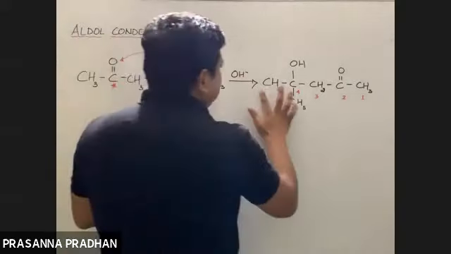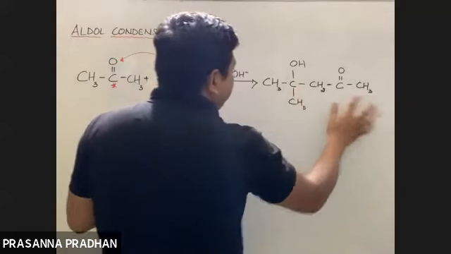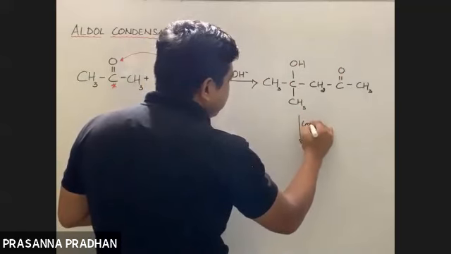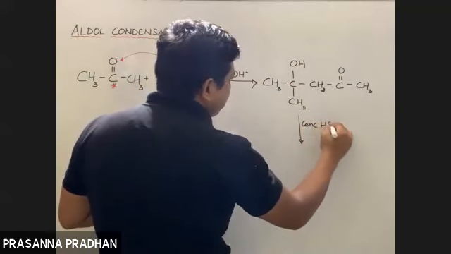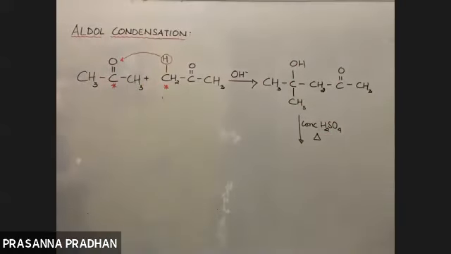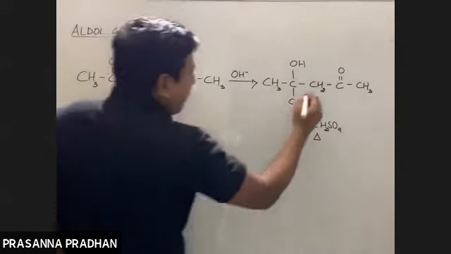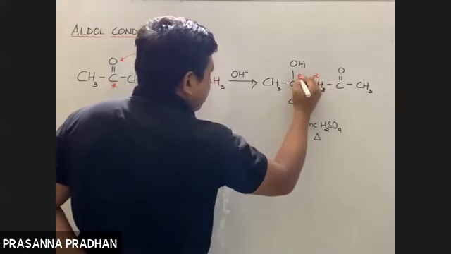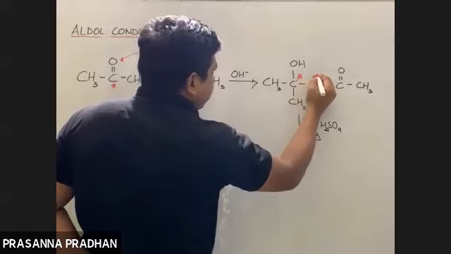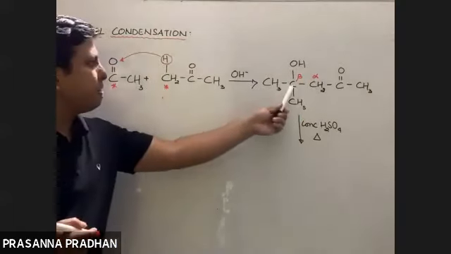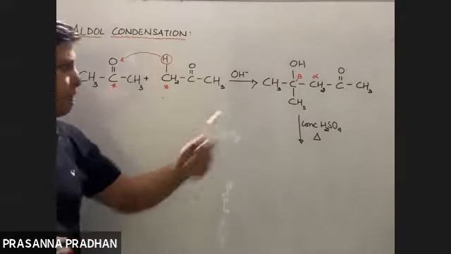Okay. Now, further, if one more step is added, what will happen if I hit this with conc H2SO4? From the alpha carbon, H will be eliminated. From the beta carbon, OH will be eliminated, and दोनों के बीच में double bond आएगा.